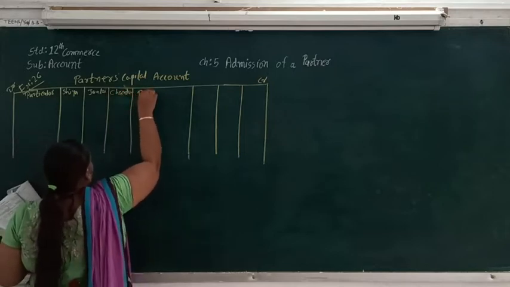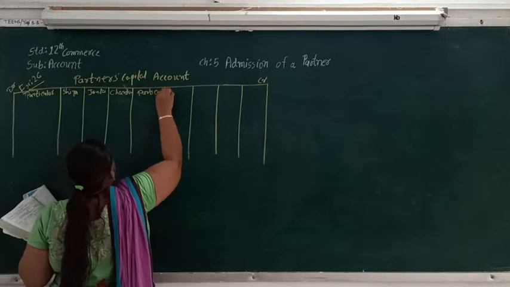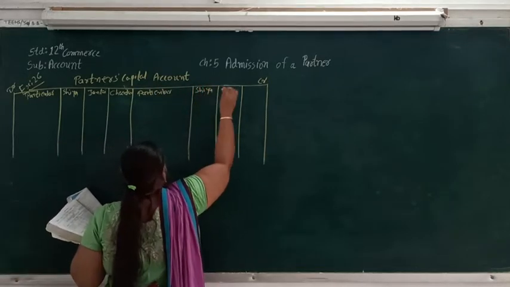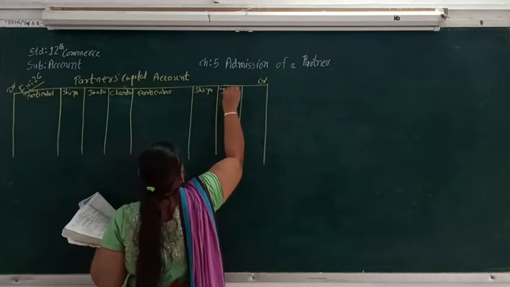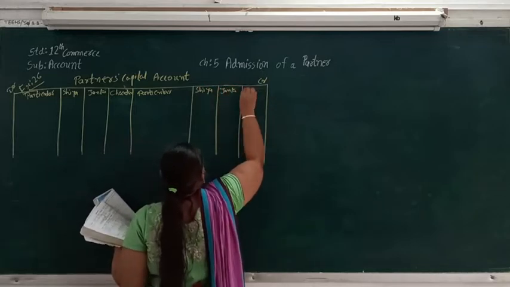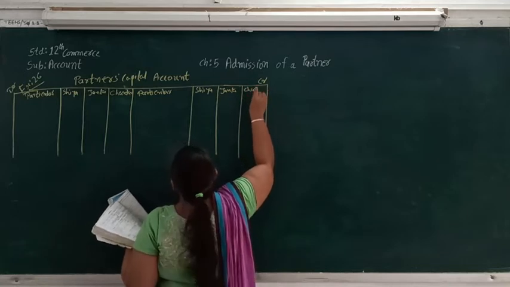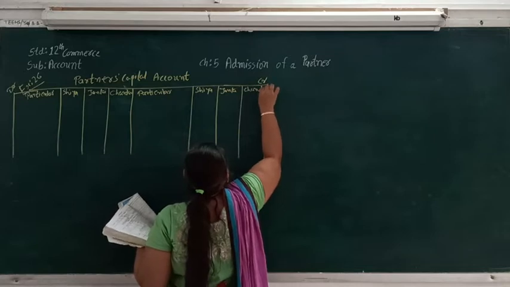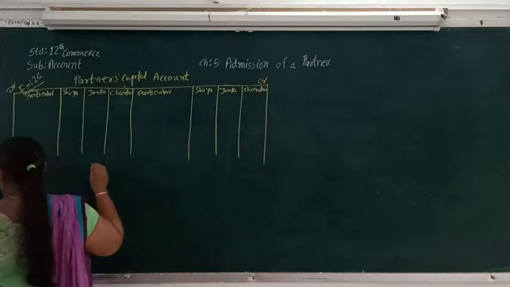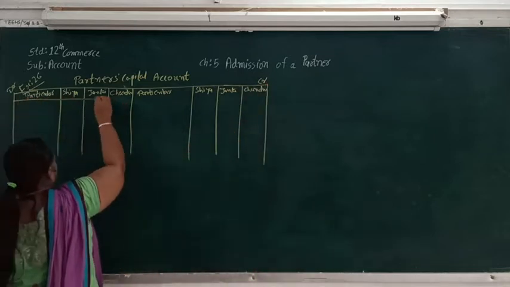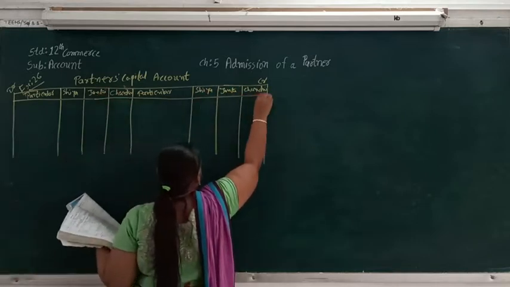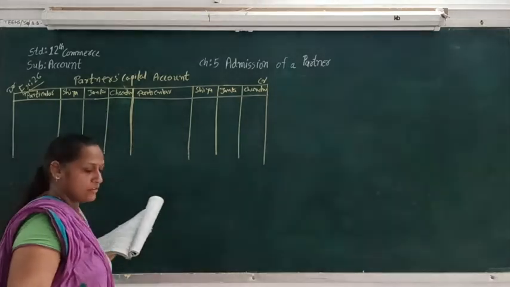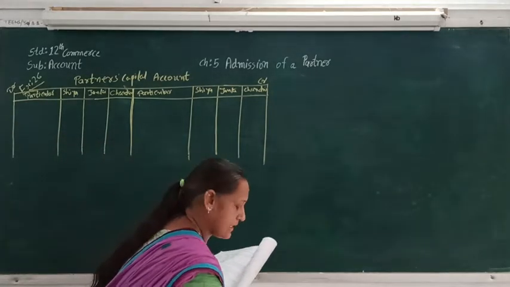Particulars: Sia, Janki and Chandni. This is the partners' capital account.